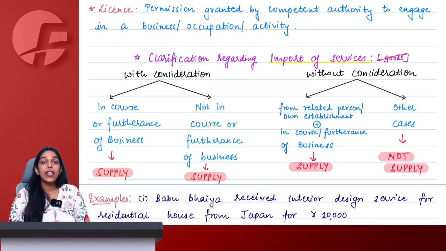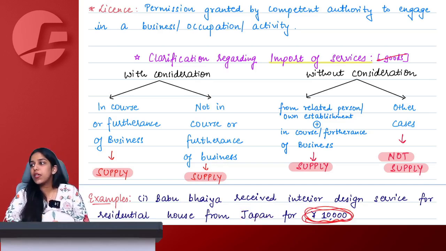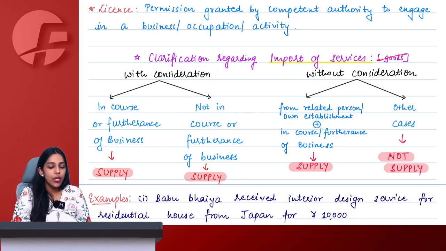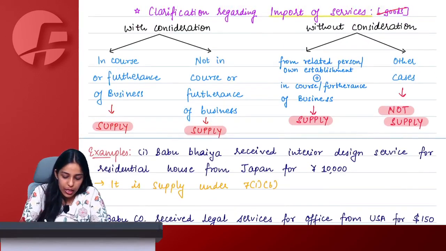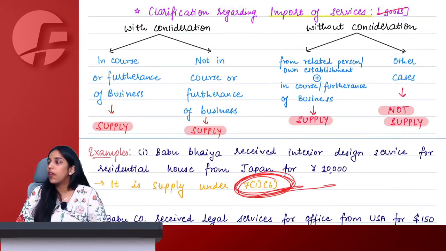Ma'am, see, designing services are received from Japan, which means it is import of service, and it is an import of service for consideration. If import of service is for consideration, then no need to check whether it is residential purpose or business purpose, nothing. Any import of service for consideration according to section 7(1)(b) will be considered as supply.